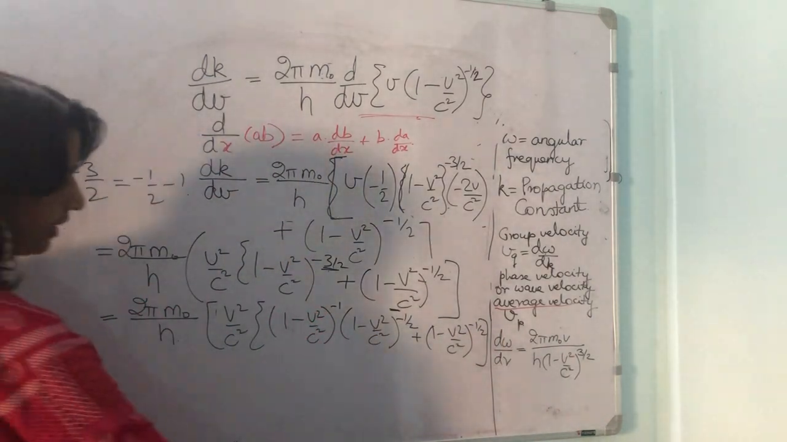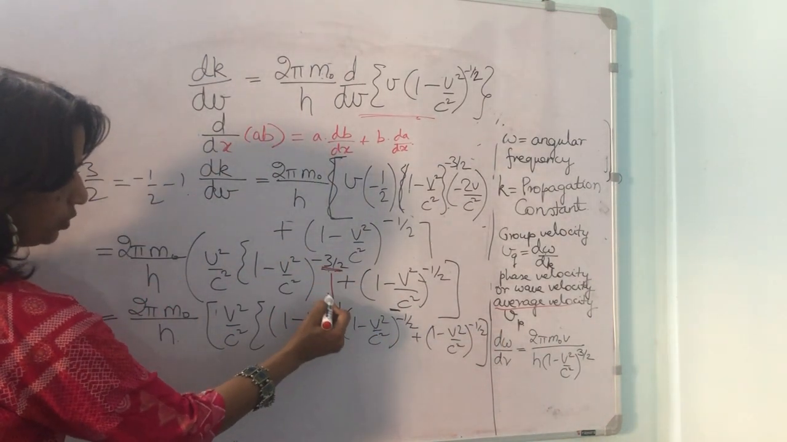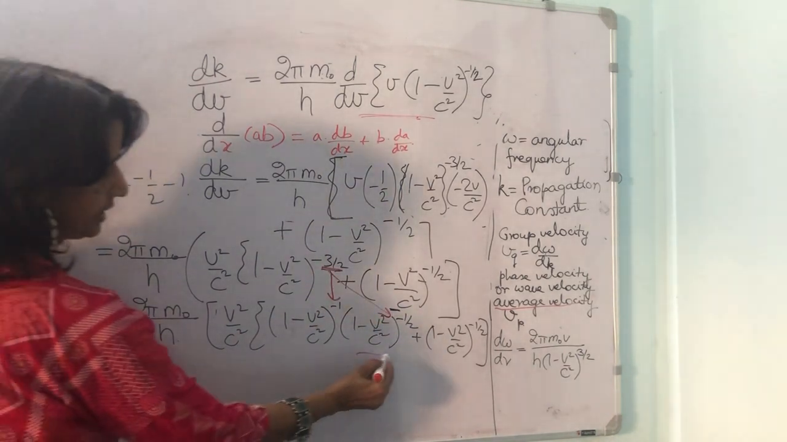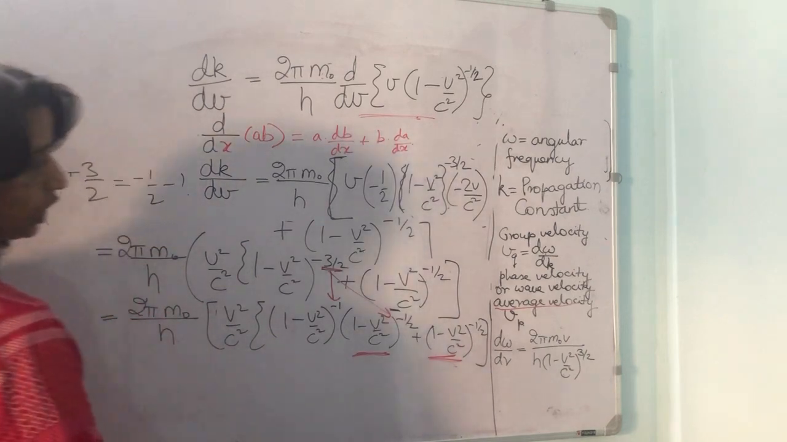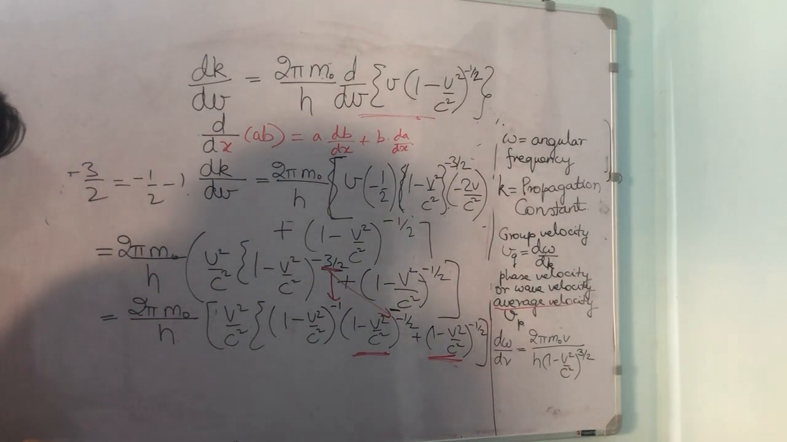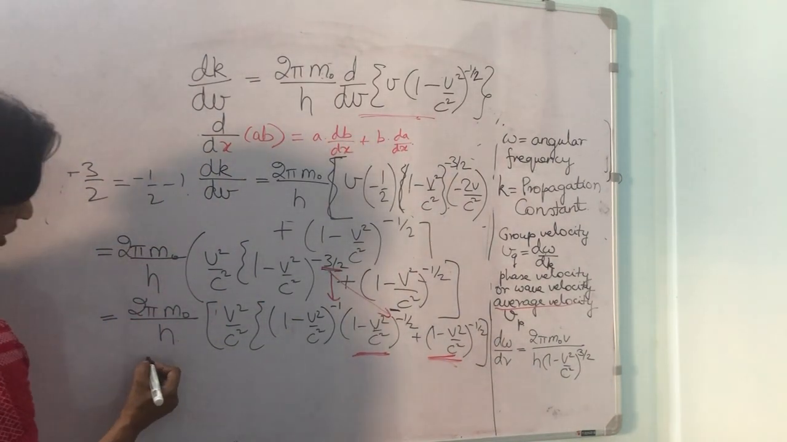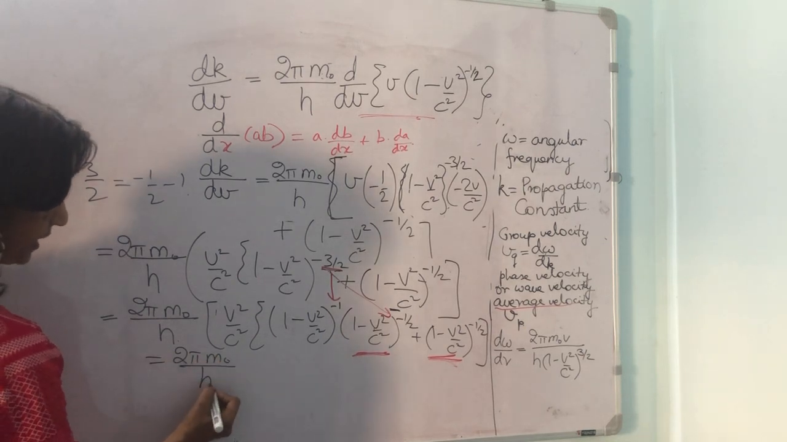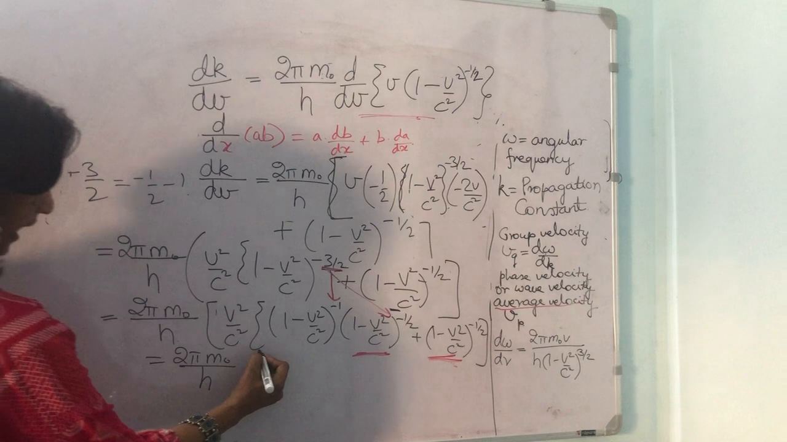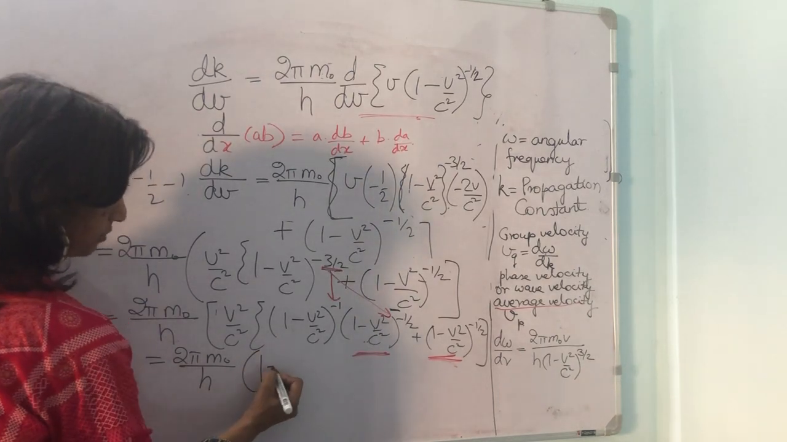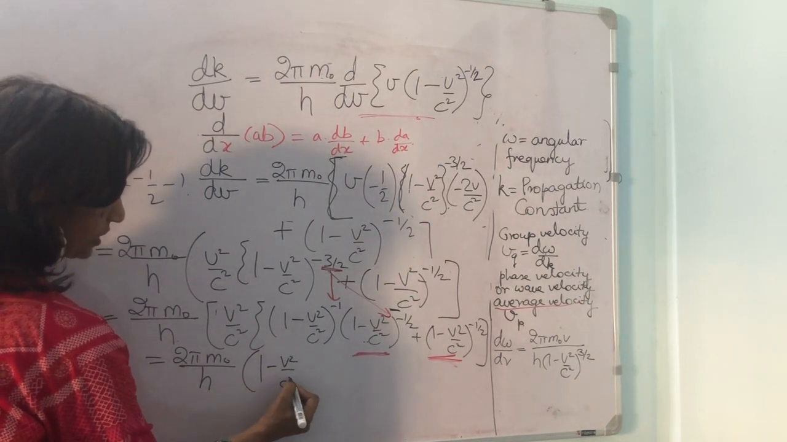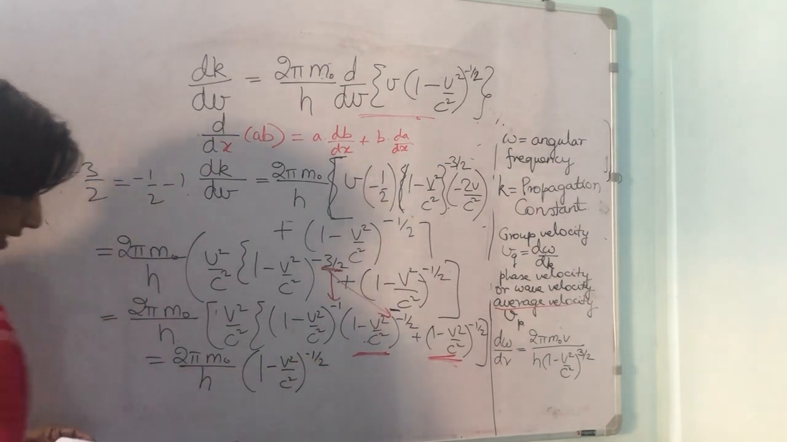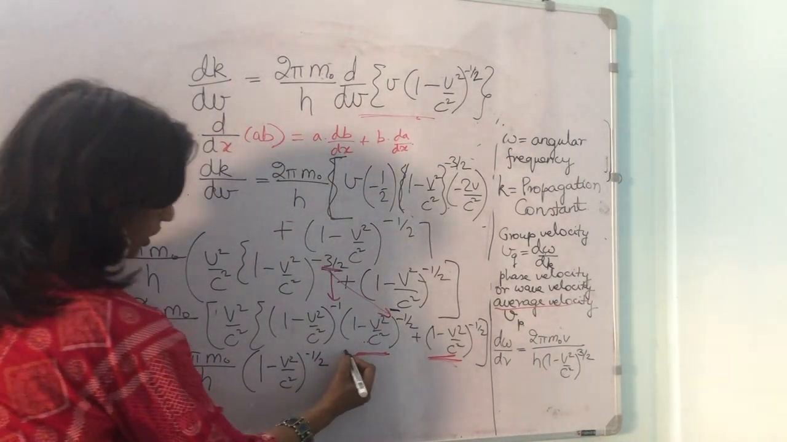With this minus 3 by 2, we have just split it like this. This will make it easy to take this expression common outside, and the equation will now look very simple: 2 pi m naught divided by h, and we have taken this term common, (1 minus v square by c square) to the power of minus half has been taken out common.